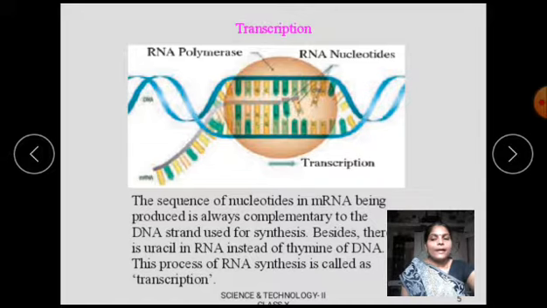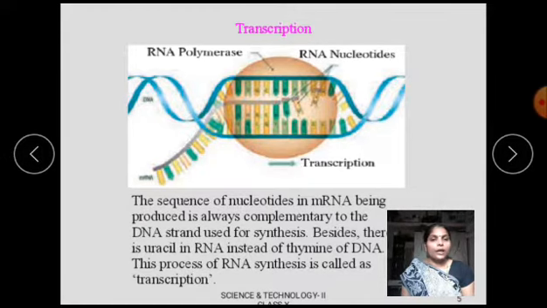RNA. RNA is a nucleic acid having a single strand of ribonucleic acid. Each ribonucleotide is made up of ribose sugar, a phosphate molecule and nitrogenous bases. There are mainly 4 types of nitrogenous bases in RNA: adenine, guanine, cytosine and uracil. In DNA, the bases present are adenine, guanine, thymine and cytosine.